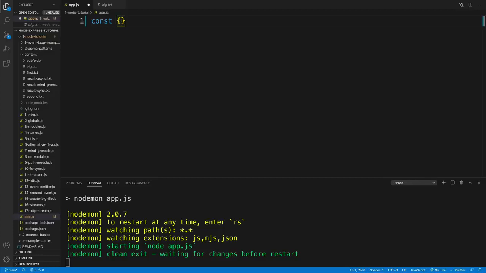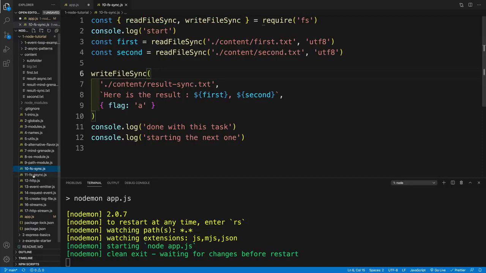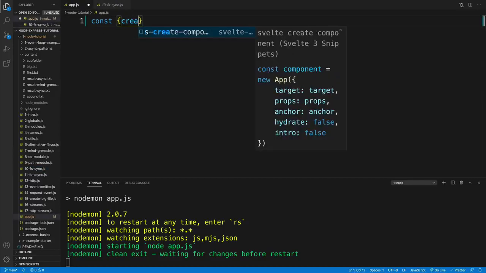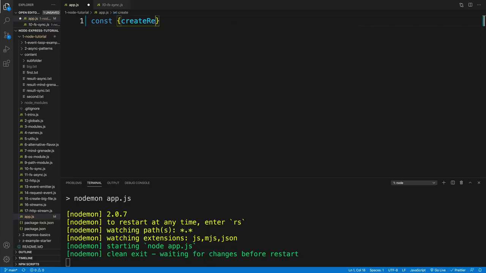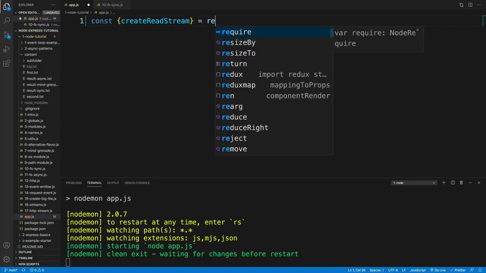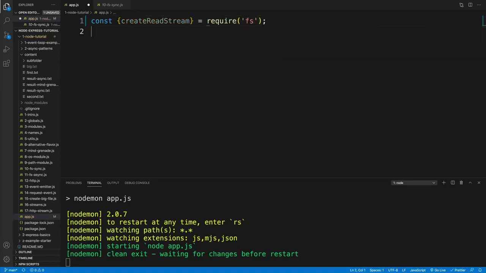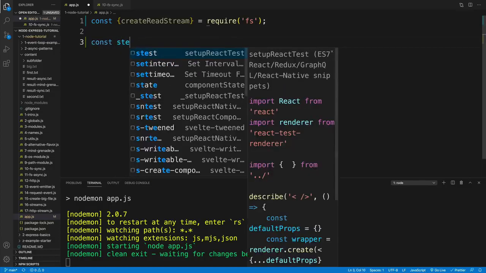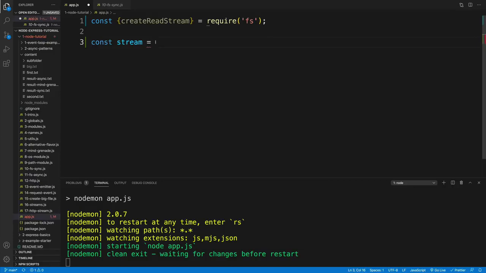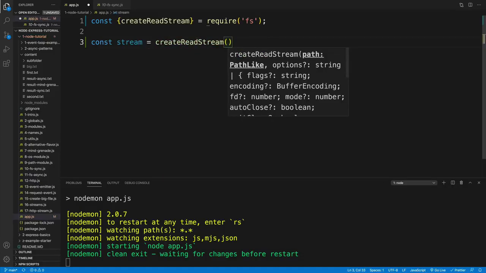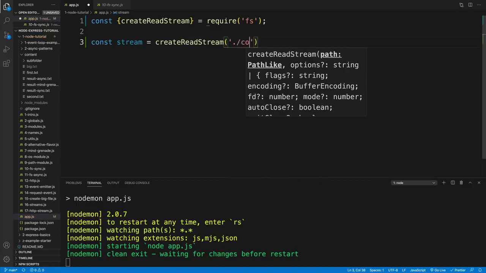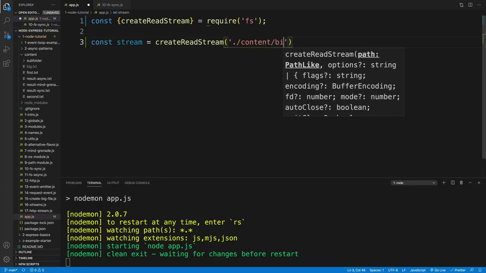Now, I'm not going to show you how the setup would look like with file sync or the asynchronous one. Again, hopefully you understand that the setup would be exactly the same like we have in 10 and 11, where we had the fs sync and fs async. And now, of course, let's just go with the stream option. So the method name is createReadStream, and we require that from the FS module, like so. And then we create a new variable, and in my case, I'll call this stream, and we invoke the createReadStream. And the only thing by default we need to pass in is the path.